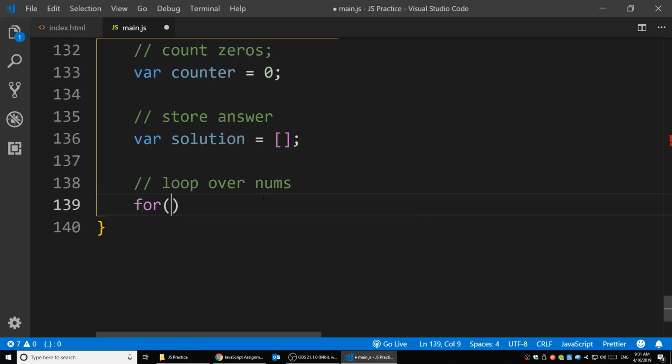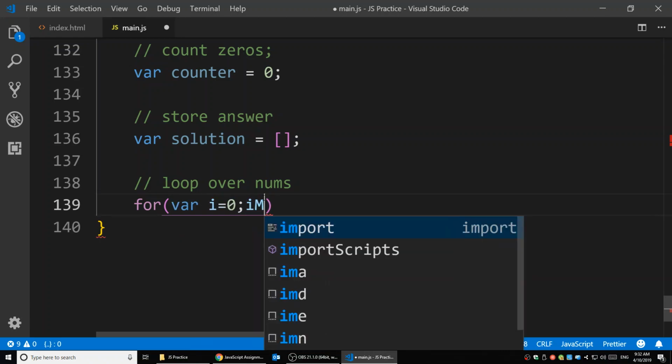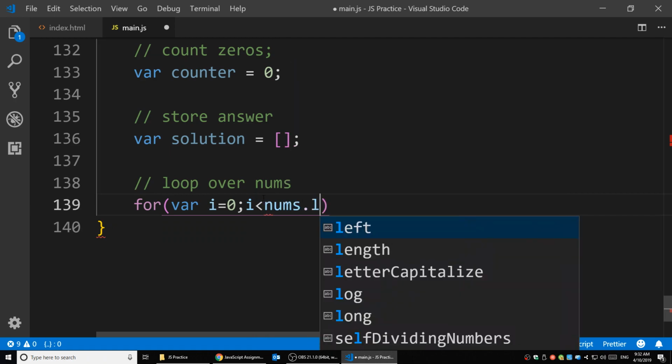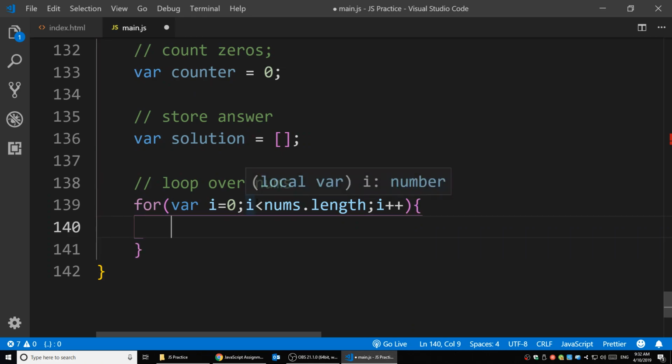So we're going to have a for loop: for variable i start from 0, i smaller than nums.length, i plus plus. We loop over the whole array, from the first one until the last digit.